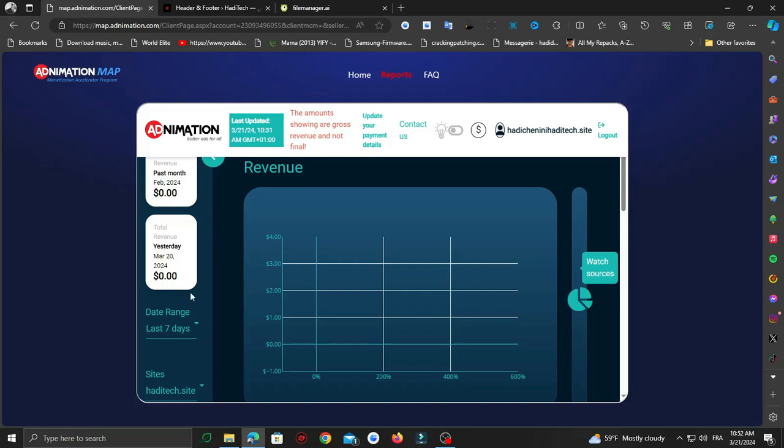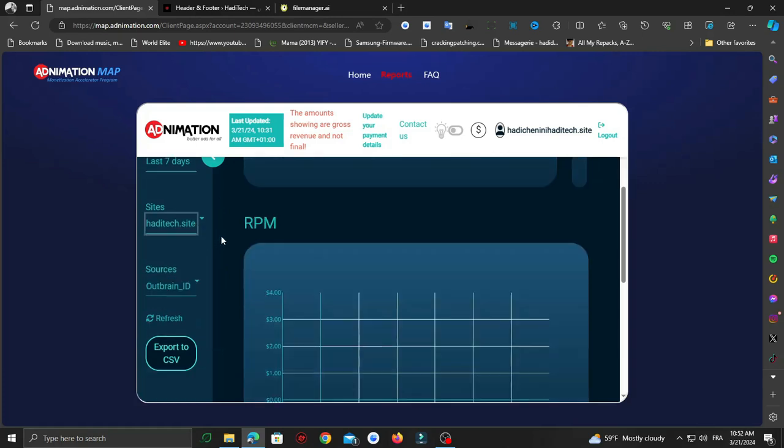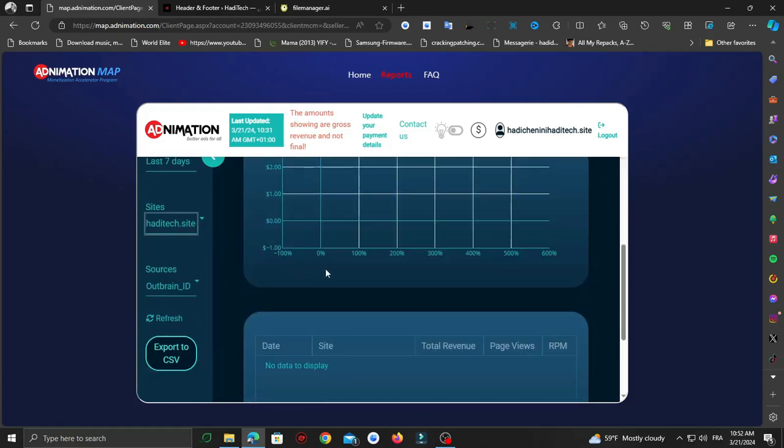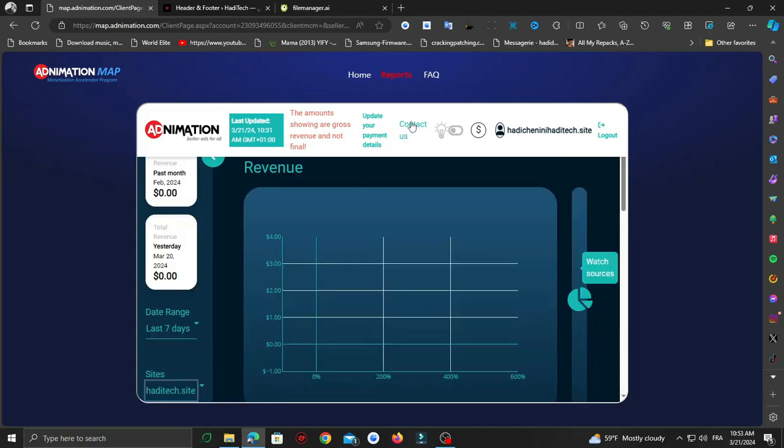Here you got your stats, your revenue, the earnings from yesterday, the past month, the ranges right here, you got your sites if you want to add more sites, and you got your RPM and other stats down here below. If you want to get in contact with support, click on contact us right here, and if you want to log out, just click on log out. And that's basically the simple dashboard of Adnimation, guys.